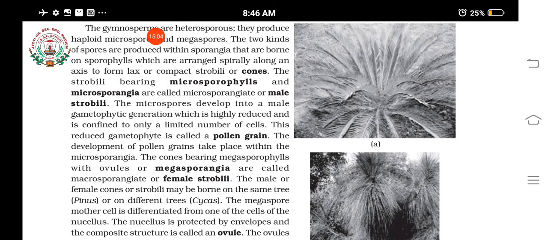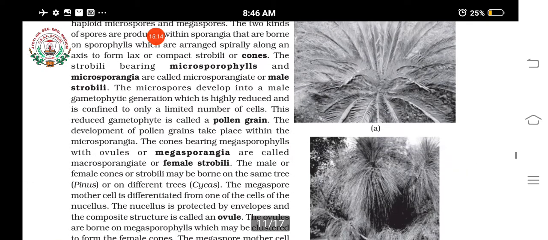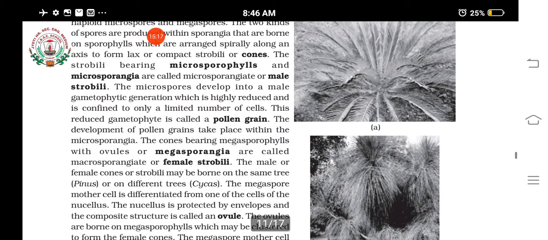Understood? So the microsporophylls arrange to form the male strobili or male cones, and the megaspores will be found on the tip of the megasporophylls. They organize to form the female cones or female strobili. Understood?